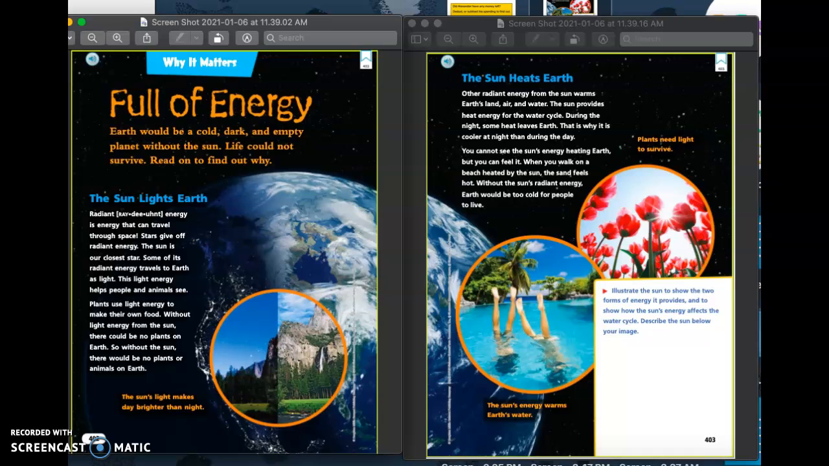Illustrate the sun to show the two forms of energy it provides and to show how the sun's energy affects the water cycle. Describe the sun below your image. Third grade, we aren't talking about the water cycle yet, so go ahead and do the first part of that. Illustrate the sun to show the two forms of energy it provides.